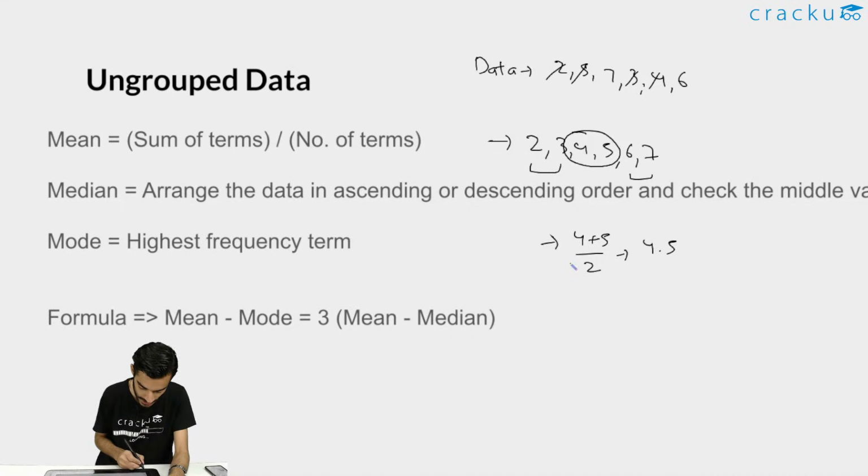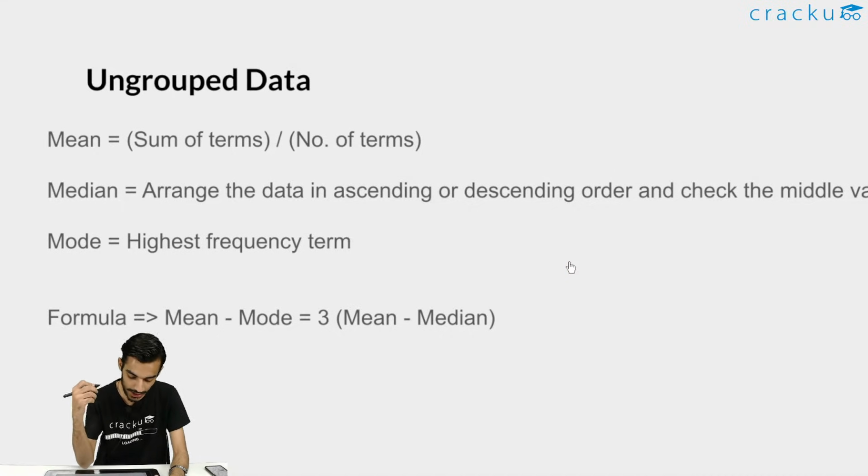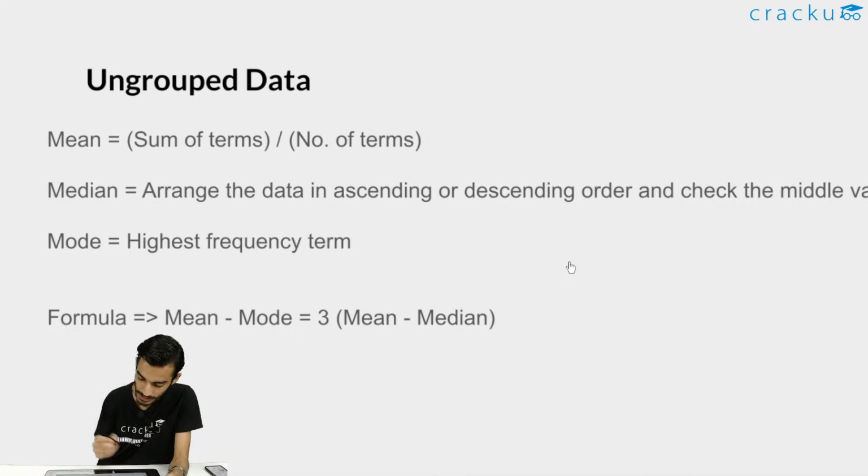Let me clear this and let's understand mode also now. See, mode basically means highest frequency term, right? In the ungrouped data, all the values are written. So whichever term comes the maximum number of times is known as mode. Again, let's try to understand with the help of an example.